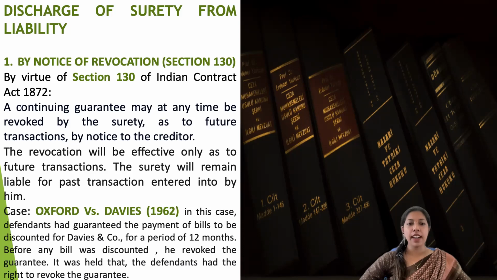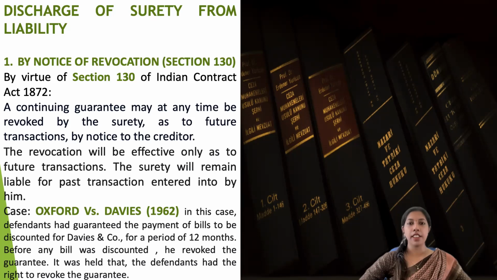And there is a case law for that, Oxford versus Davis. In this case, the defendant had guaranteed the payment of bills to be discounted for Davis and Company for a period of 12 months. That means for future transactions, the upcoming 12 months. Before the bill was discounted, he revoked the guarantee, and it was held that the defendant had the right to revoke the guarantee. Just like I have told you, this is regarding a future transaction, okay?